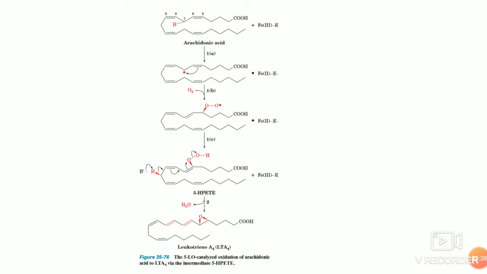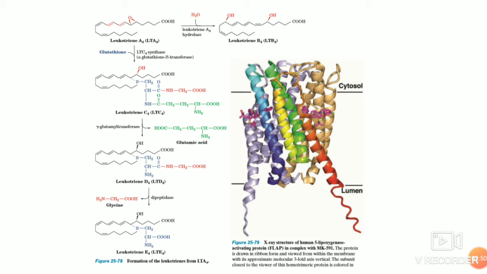The 4 indicates the number of carbon-carbon double bonds in the molecule, which is also its serial number. Okay, so the peptidoleukotrienes.